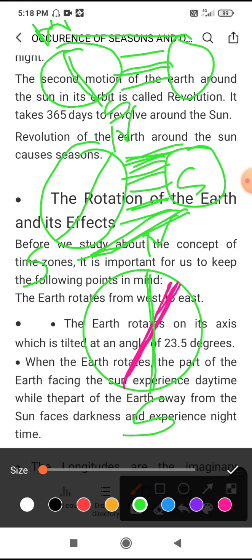Because of the tilting of the earth there is the occurrence of seasons on the earth, and that's why, students, one activity is given in your textbook also, that for the whole year, if you see the shadow of anything, it does not remain in the same place. It changes. Sometimes it goes towards the south, or towards the north, and why is it seen? Only because of the tilting of the earth.